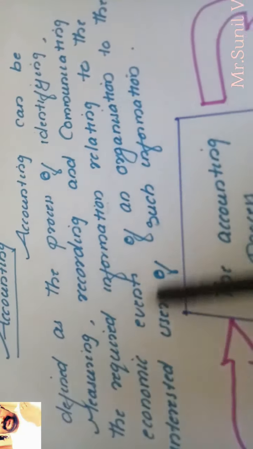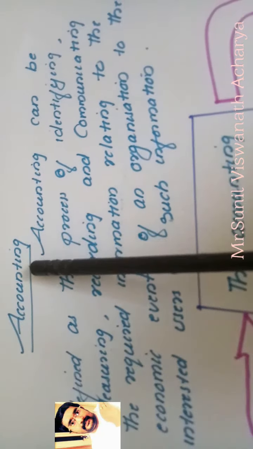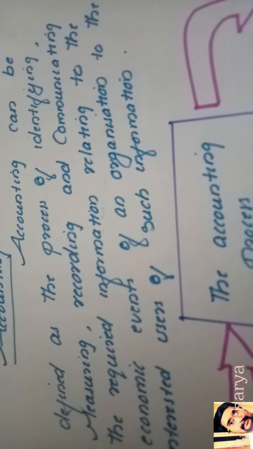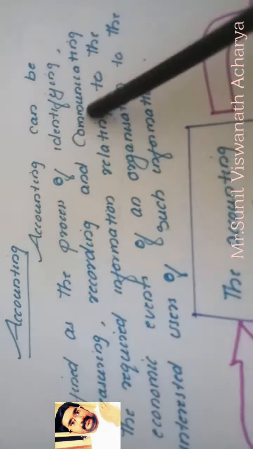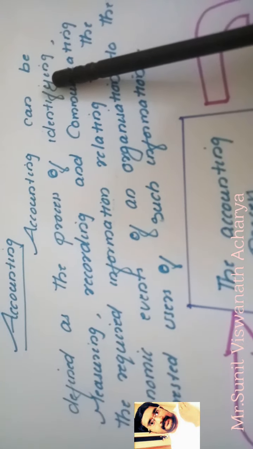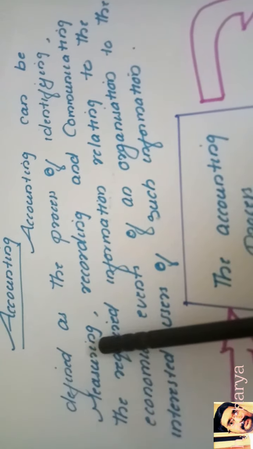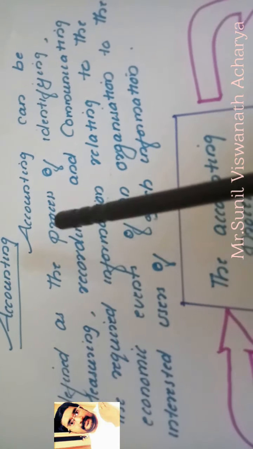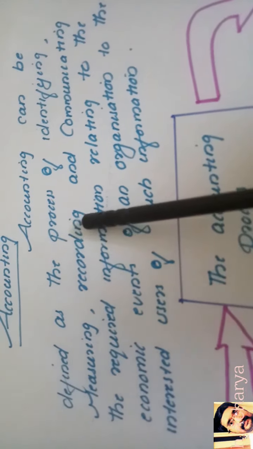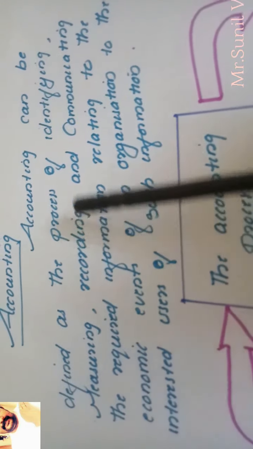These all processes together we will call as accounting. So accounting is not a simple thing, it is a wide term. Now so many processes are involved. We have to identify the economic events. We have to measure the transactions in monetary terms. The measured transactions we have to record in the books. Which are the books? Journal and ledger. We have to record in journal and ledger.